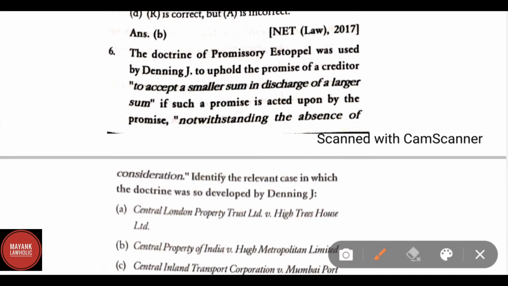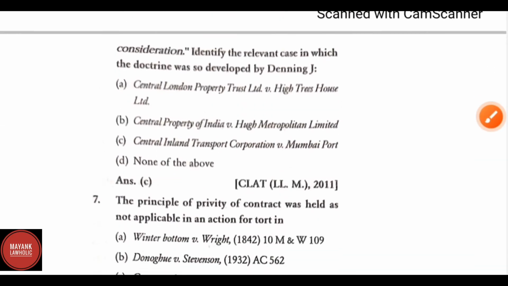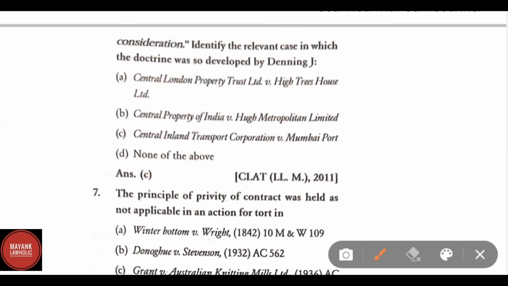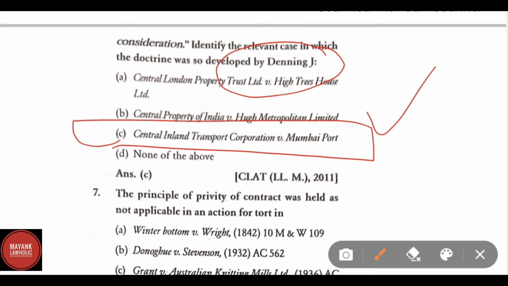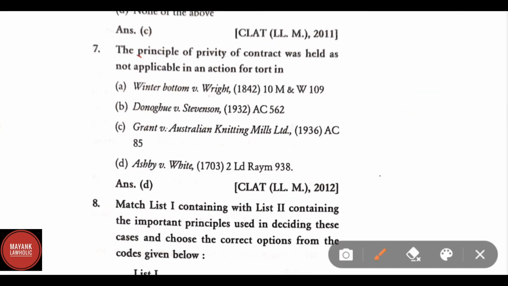The doctrine of promissory estoppel was used by Justice Denning to uphold the promise of a creditor to accept a smaller sum in discharge of a larger sum, if such a promise is acted upon by the promisee, notwithstanding the absence of consideration. Identify the relevant case in which the doctrine was so developed by Justice Denning. Correct answer is C. Central London Property Trust versus High Trees House. The principle of privity of contract was held as not applicable in an action for tort in Ashby versus White.